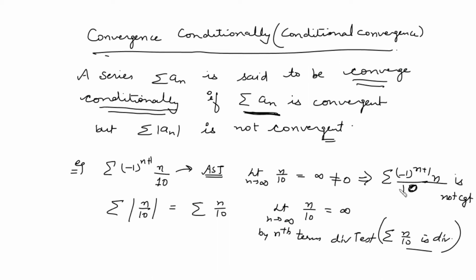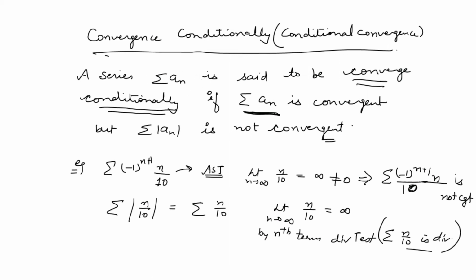So we cannot say that this series is converging conditionally, because it is not convergent. For conditional convergence, the original series should be convergent, but after taking the mod, it is not convergent. Then we can say this series is converging conditionally.